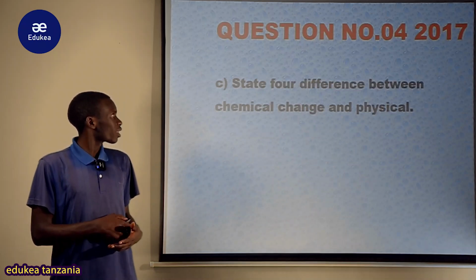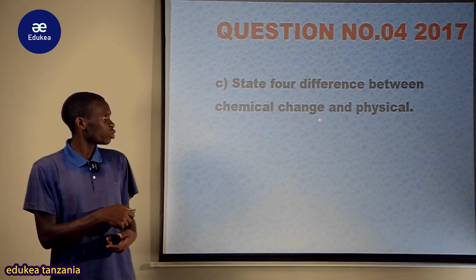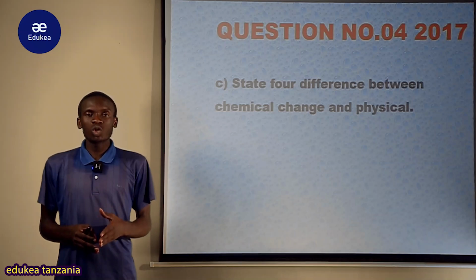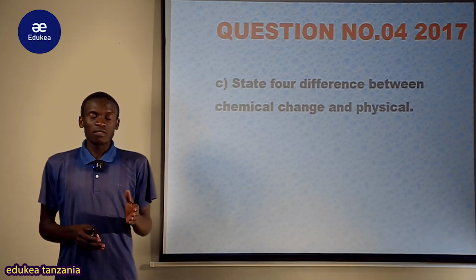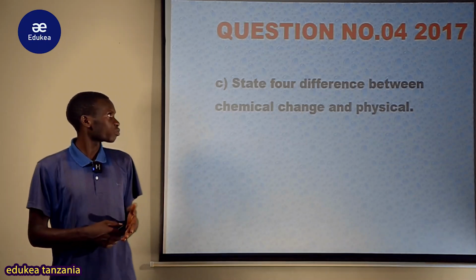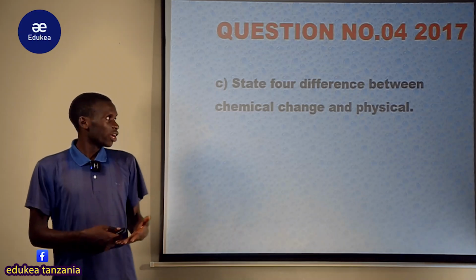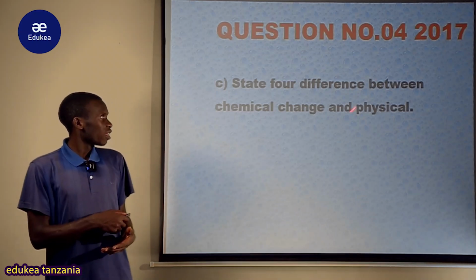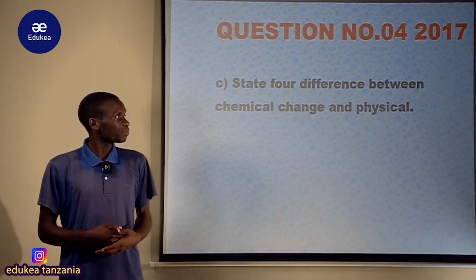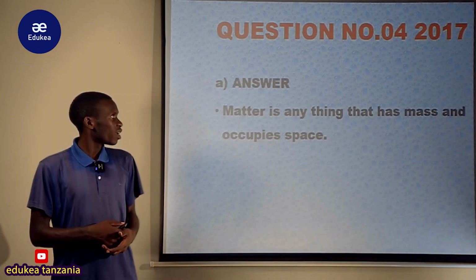And C was, state the difference between chemical change and physical change. A student was required to distinguish the physical change and the chemical change. By giving the difference between chemical change and physical change, a student was supposed to get marks in this question. So let us start our answer to this question.